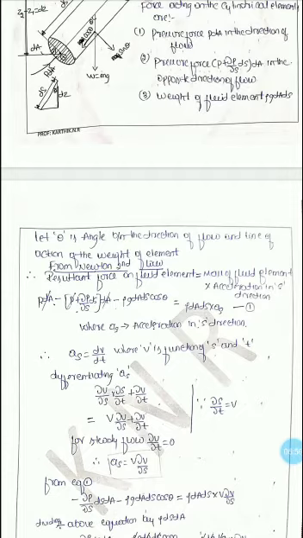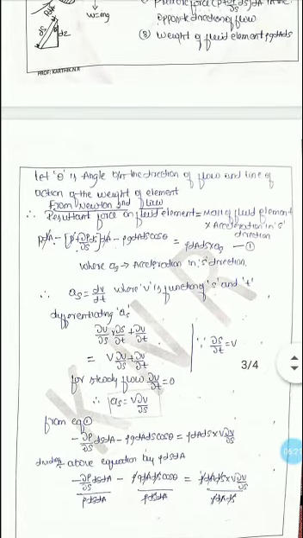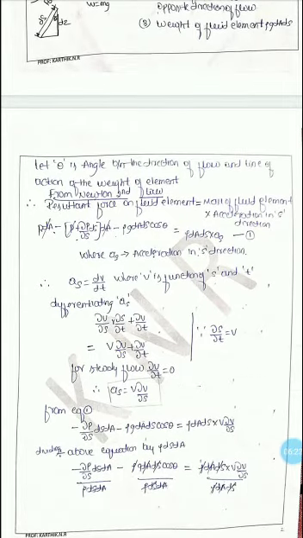Then we know that ∂s/∂t is nothing but rate of change of distance with respect to time, that is nothing but velocity. Then ∂v/∂t, that is rate of change of velocity with respect to time, but we consider the steady flow, therefore ∂v/∂t is equal to 0. Then acceleration in the s direction becomes v into ∂v/∂s.